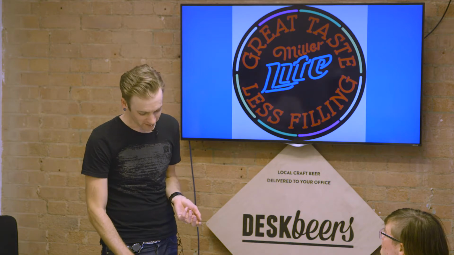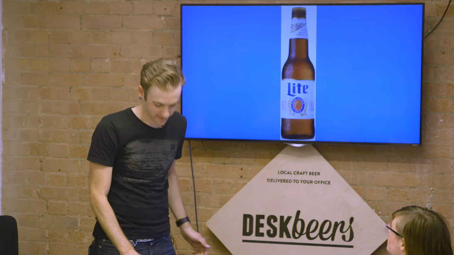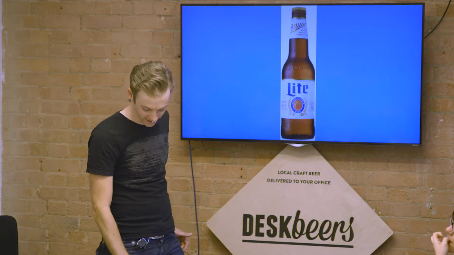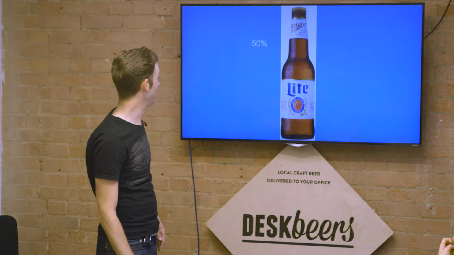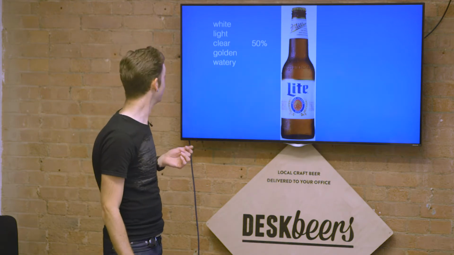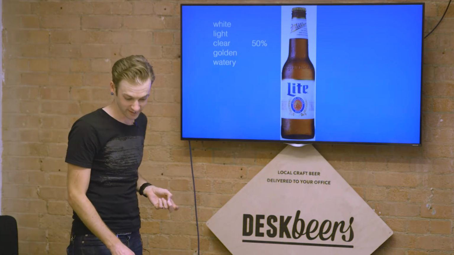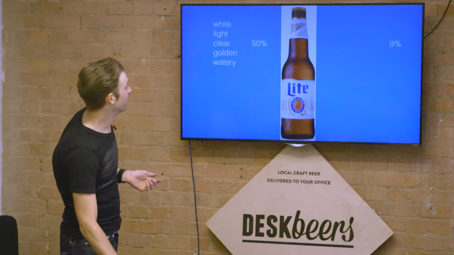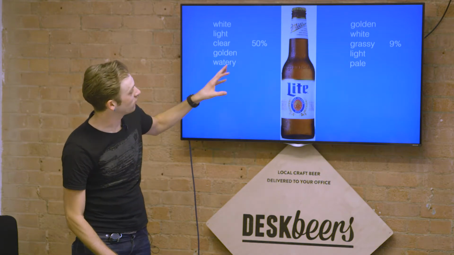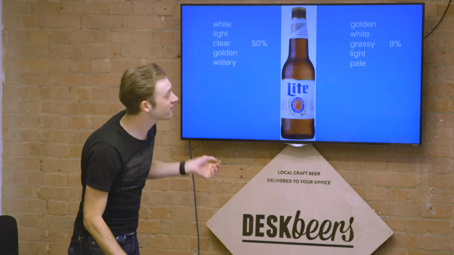So what we can do with all this is we can figure out what great taste, less filling is. Let's look at the topics for Miller Lite, this fine beer from the US. It is 50% that terrible watery topic. Literally, this is the 5th word in that topic, watery. That's just the data. 9% is this sort of grassy note, which is a pretty classic kind of rough Pilsner topic.